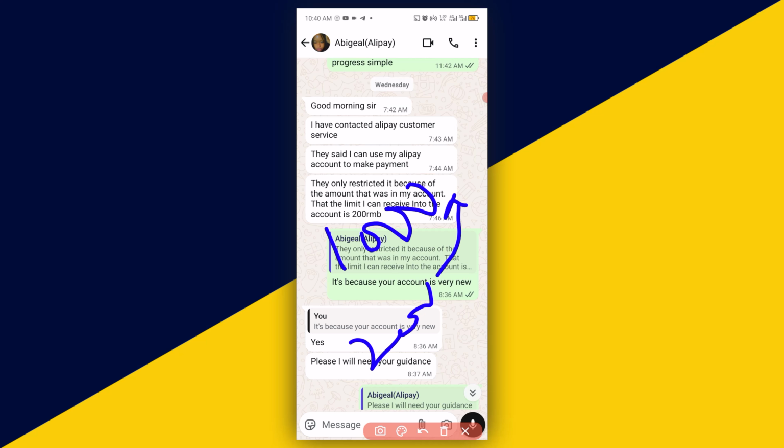You cannot send a huge amount at the same time, and you cannot spend a huge amount of yuan in that particular account, whether it's on 1688, Taobao, or any Chinese app that you link the Alipay account with. You can only spend a little amount, like 200 yuan or less, on a daily basis, pending the time that the account matures to another level of user on the Alipay app. It's that simple. But if you don't know how to contact customer support on Alipay, you can